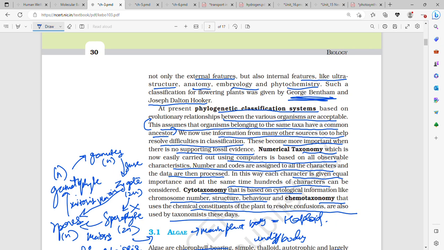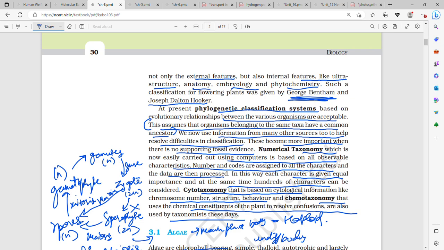So now we use information from many other sources to help resolve difficulties in classification. These become more important when there is no supporting fossil evidence. In numerical taxonomy, a lot of characters are put into the computer and assigned different codes, and these characters, hundreds of them, can all be considered at one time when the data is processed. That is numerical taxonomy.